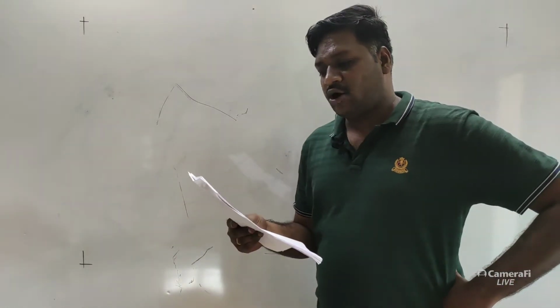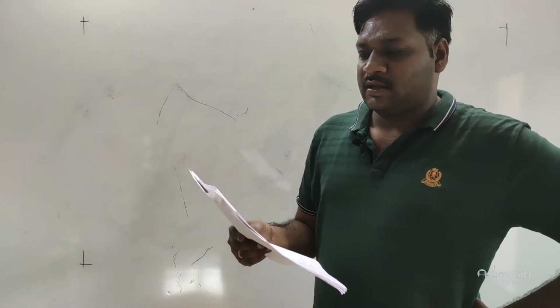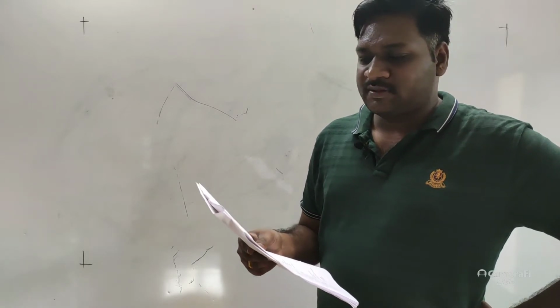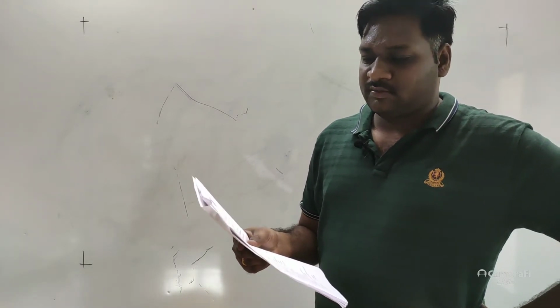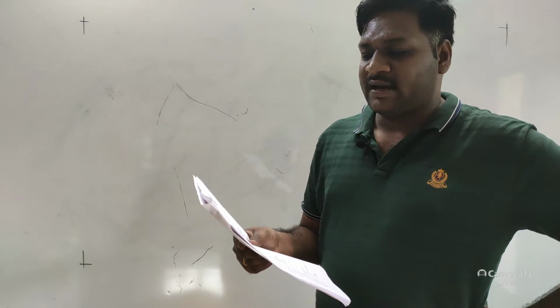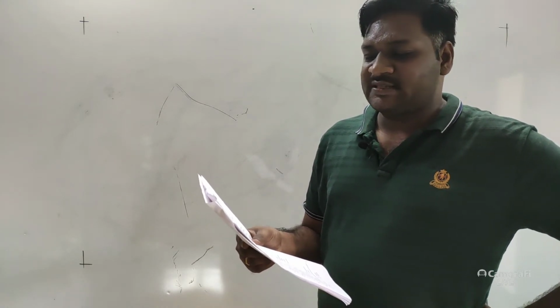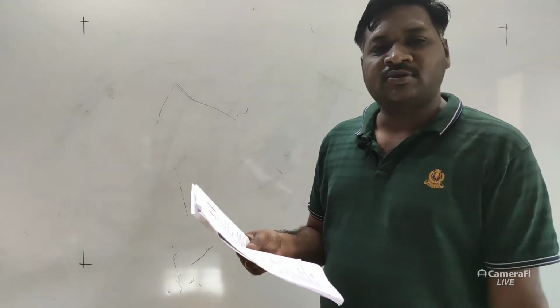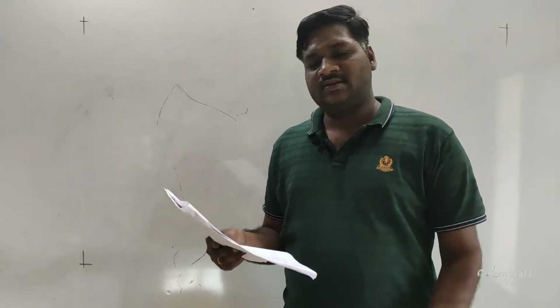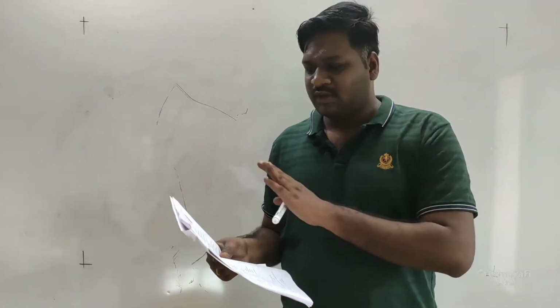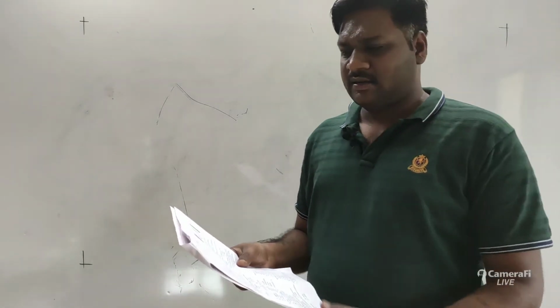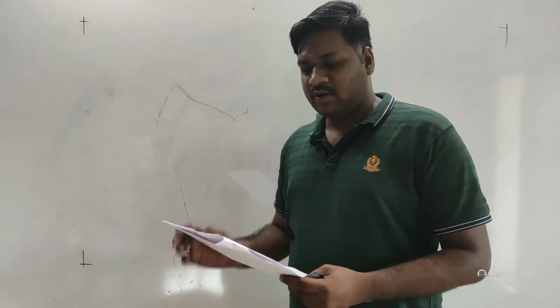The next, options are given, so we have to see the correct option. 1 and 2 are correct. Second option, 1 and 4 are correct. Third option, only third option is correct, and fourth option, all are correct. So all are correct over here. All the characters are correct for the different groups of organisms.